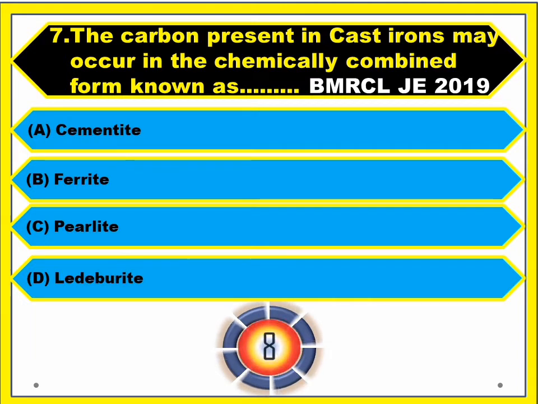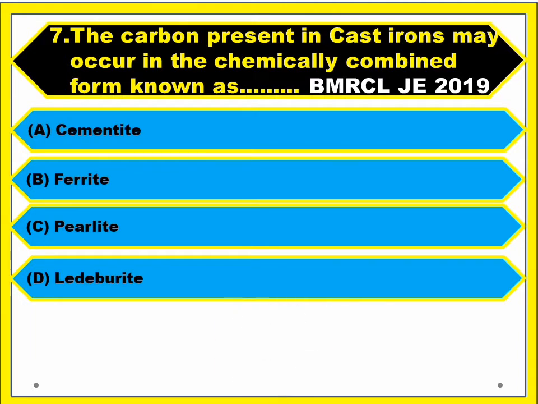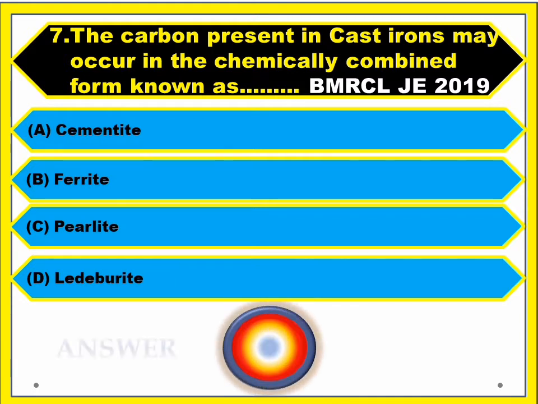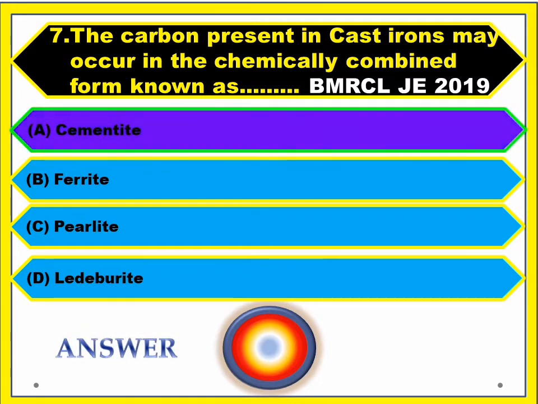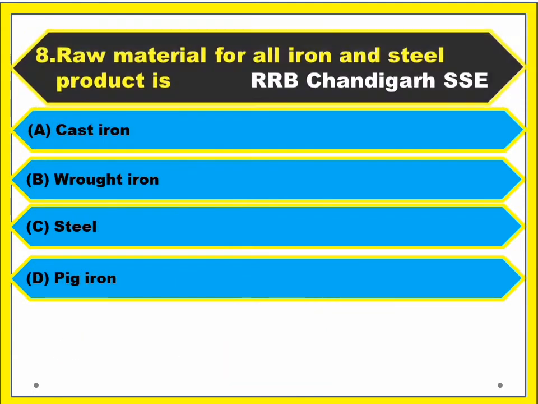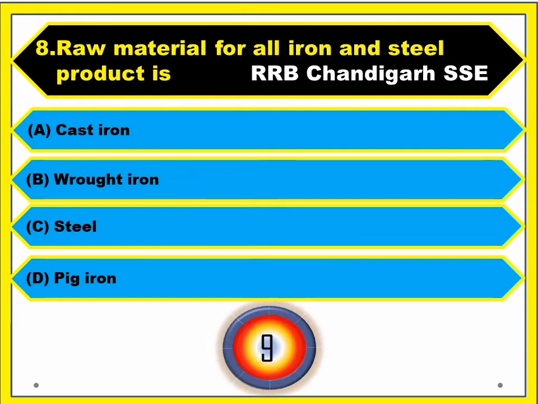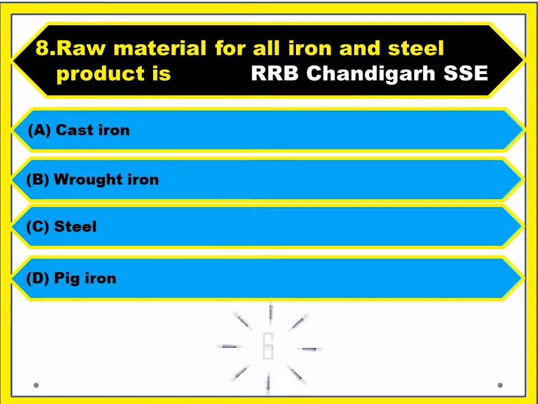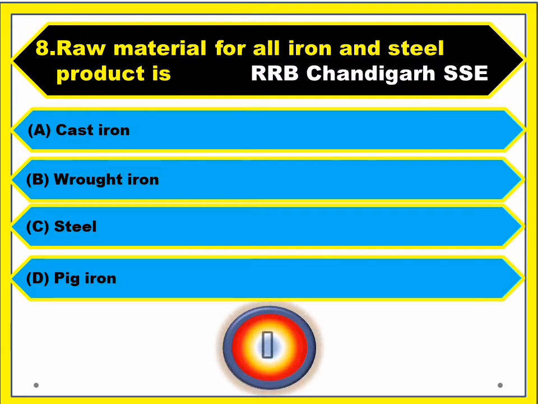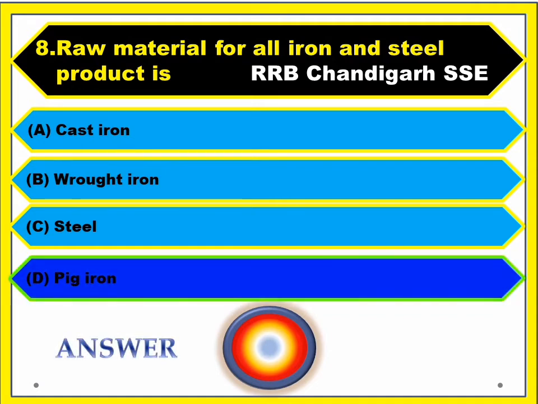Question number 7. The carbon present in cast irons may occur in the chemically combined form known as? Answer: cementite. Question number 8. Raw material for all iron and steel product is? Answer: pig iron.